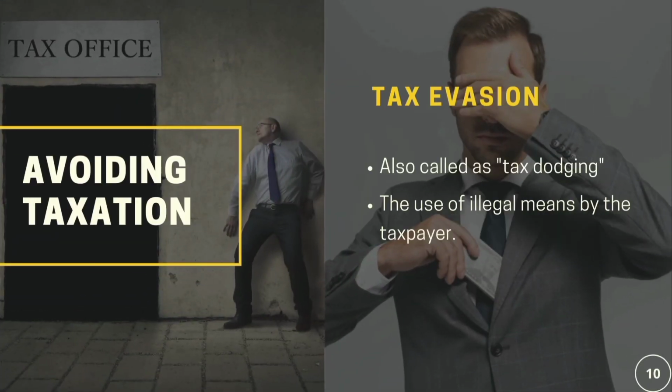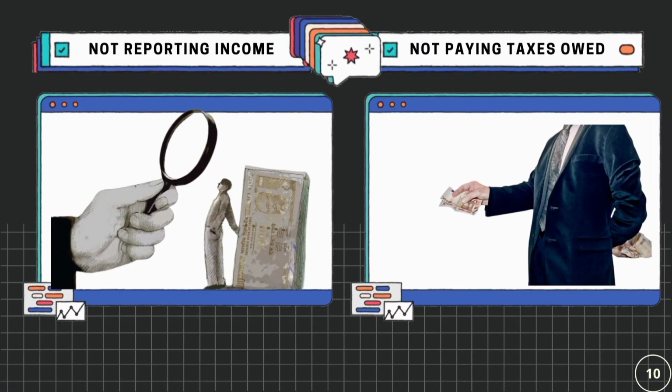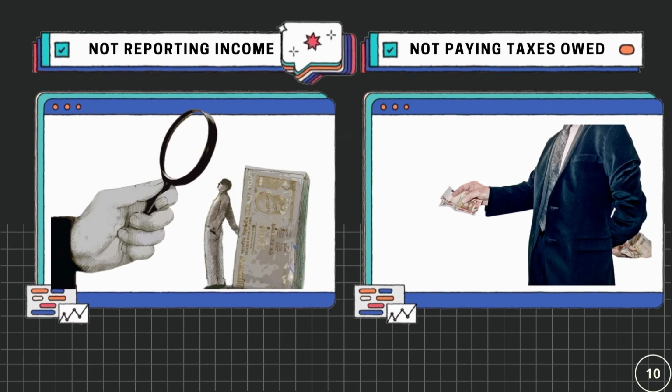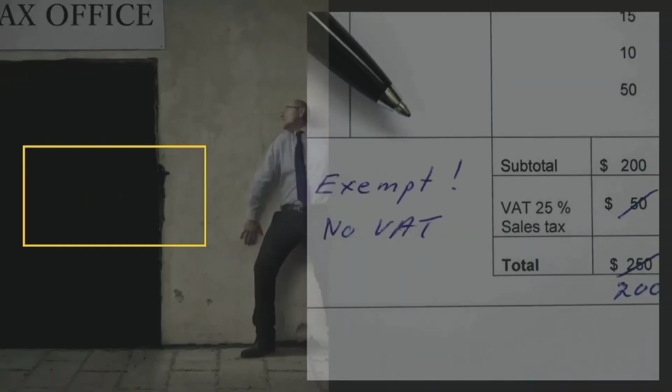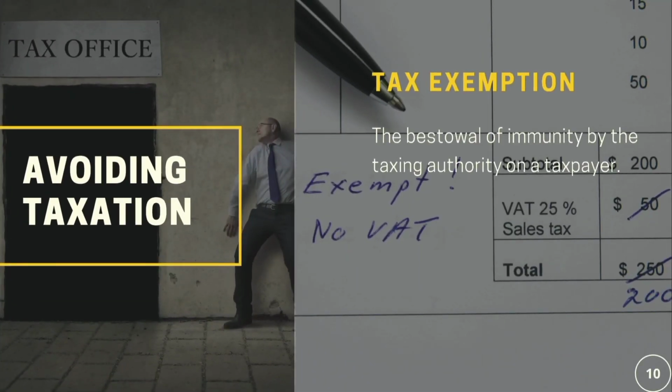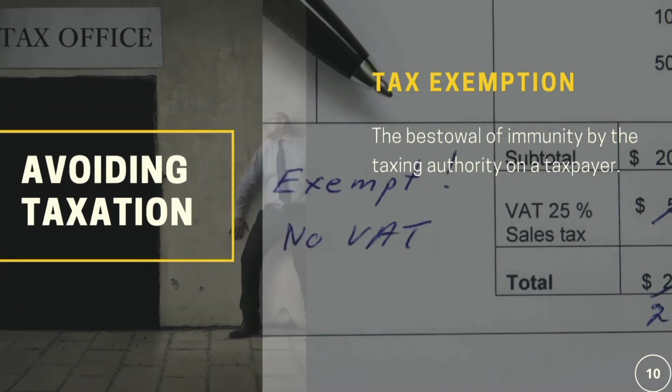Another one is tax evasion. It is also called tax dodging or not paying taxes. It refers to the use by the taxpayer of illegal means in escaping, defeating, or lessening the tax due. For example, not reporting income and not paying taxes that you owed. And lastly, we have tax exemption. This means the bestowal of immunity by the taxing authority on a taxpayer from the obligation of tax payment.